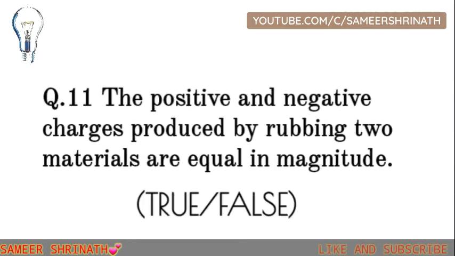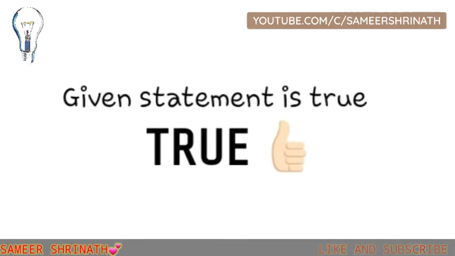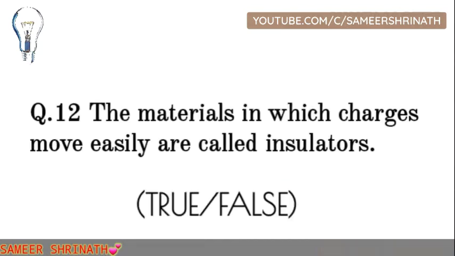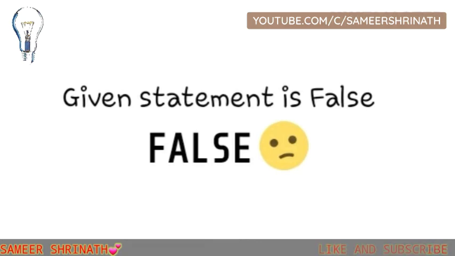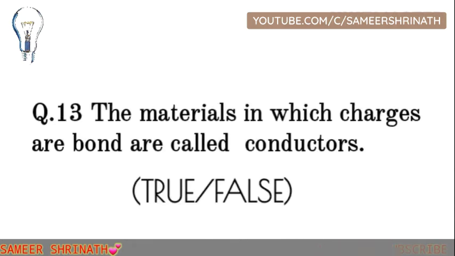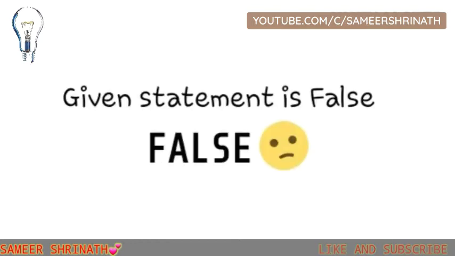Now question 11. The positive and negative charges produced by rubbing two materials are equal in magnitude, and the answer is true. The materials in which charges move easily are called insulators. No, it's false, because they are known as conductors. The material in which charges are bound are called conductors, and it's also wrong. That is known as insulator.